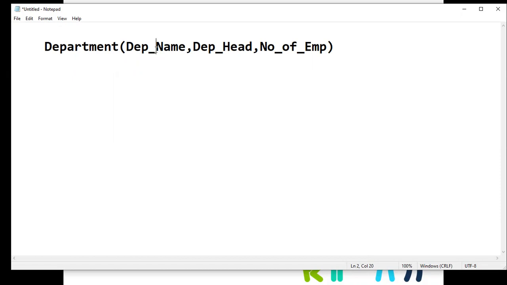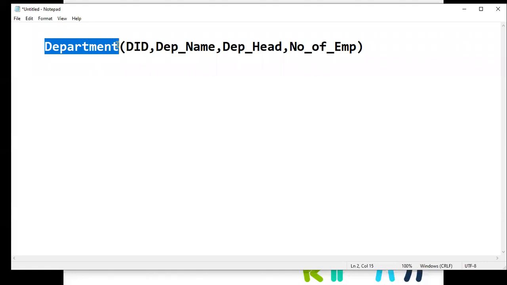Name can be a bigger problem as a primary key. So children, then what do we have to do? To design this table, again we have to add the ID, right? So I'm going to add another field which is called department ID. So now in the department table, so this is a department table.